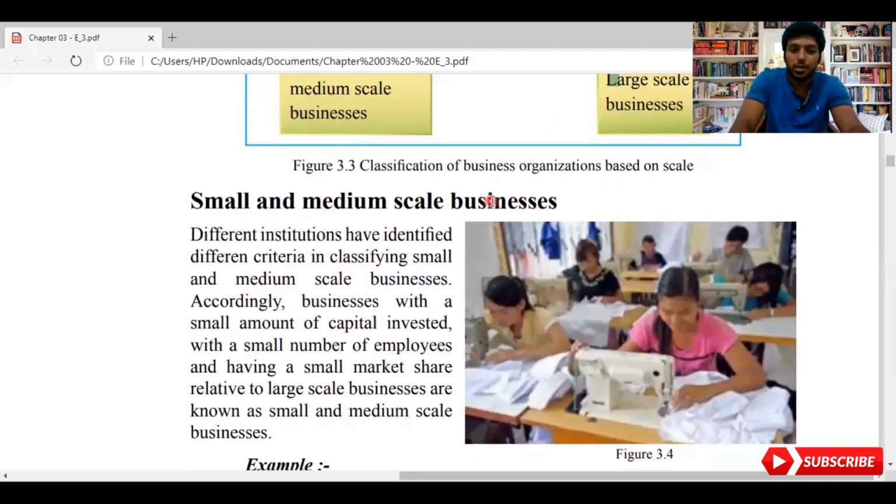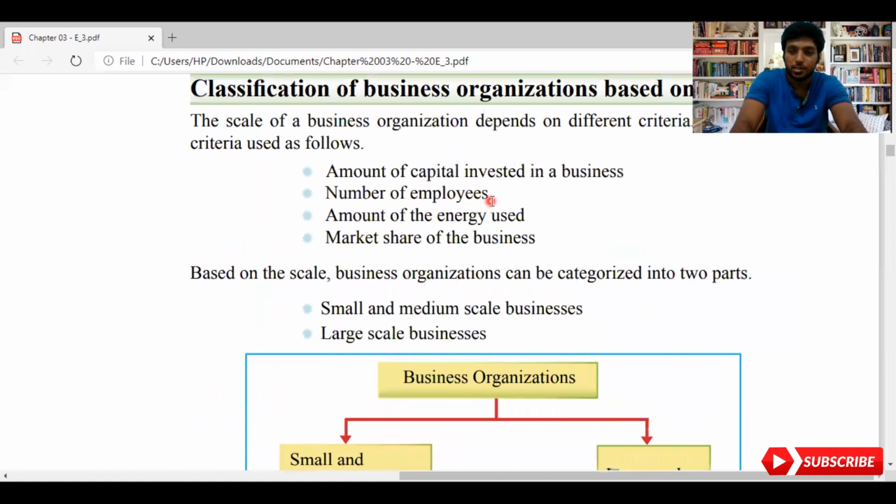I hope you remember that under the classification of business there are three ways to divide. Number one, based on ownership: private and public. You need to know which companies come under private and which organizations come under public. Second, based on objective: profit and not-for-profit. How do you divide private and public under profit? How do you divide private and public under not-for-profit? And the third, based on scale, there are two ways to divide: small and medium scale, and large scale.